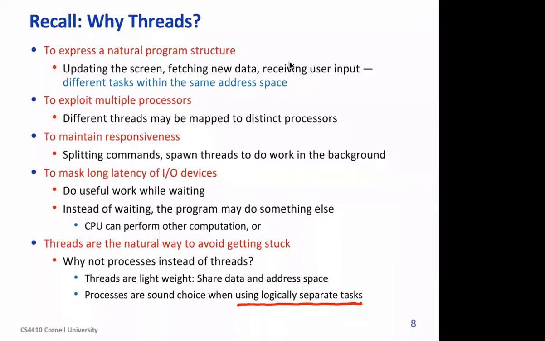Why do we need threads? This question may be asked to you in an interview. You may answer that first, there are many programs that naturally exhibit concurrency or parallelism.